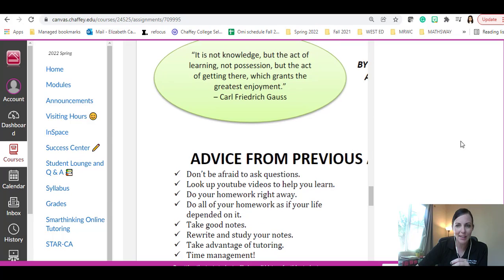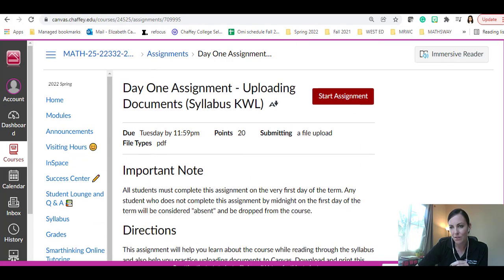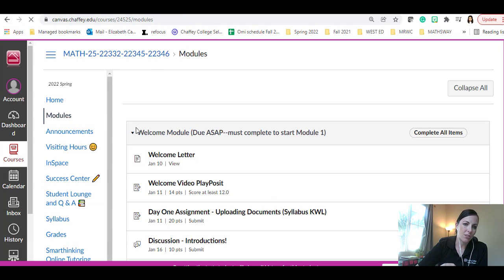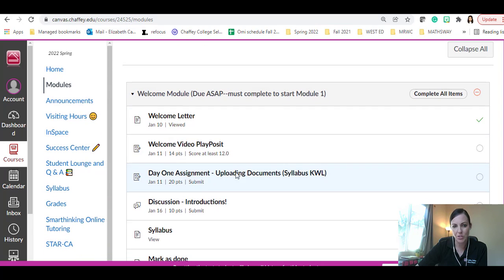Scrolling up and down, sorry about that. When I scroll all the way to the top, here's the start assignment. So you click on that and that's where you'll upload your document. Okay, so I'm going to go back to the modules so you can see where we've been. I started with the welcome letter. You're currently in the video. But you can see as I viewed that letter, there's a little check mark there, so I know I took care of that.